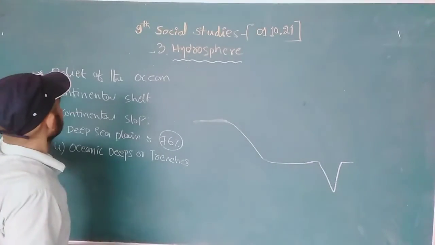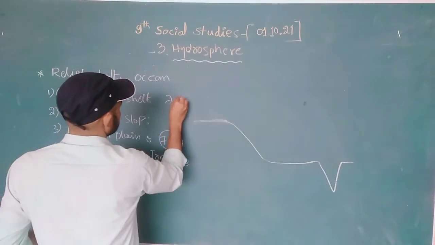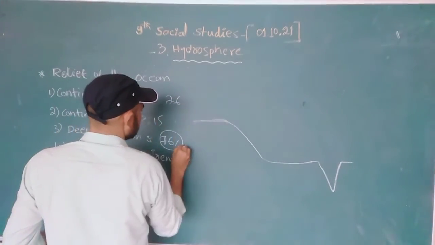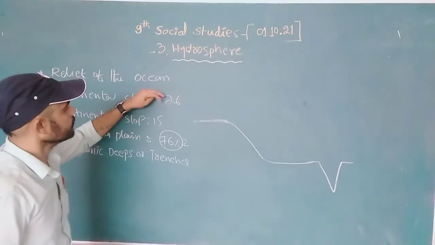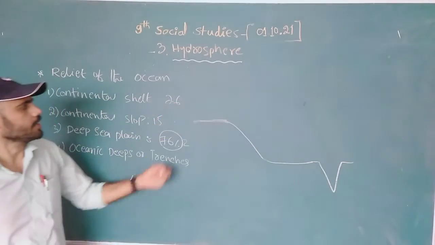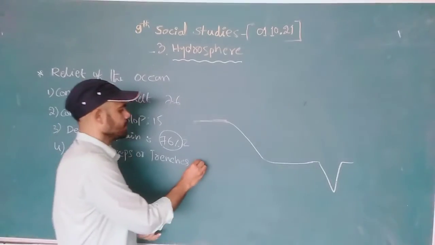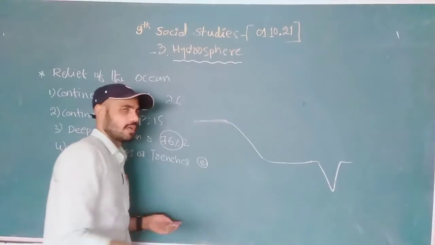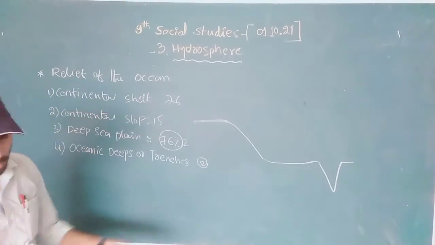This is the relief feature of the oceans. The continental shelf occupies 7.6%, the slope 15%, and the plain 76%, which is almost 88% together. The remaining 2-3% has the ranges and the trenches, all those things. This is the relief feature of the ocean.